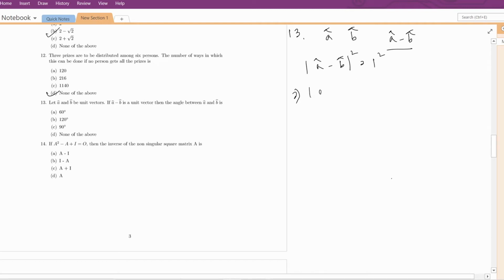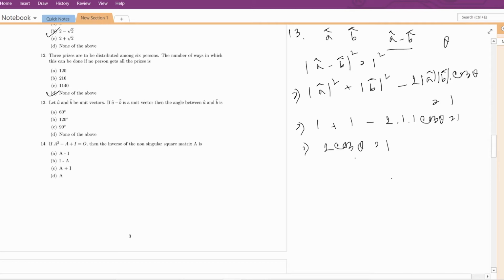So this will be modulus of A square plus modulus of B square minus 2 into modulus of A into modulus of B into cos theta, if the angle between A and B is theta, which is equal to 1. Now these are unit vectors, so it will be 1 plus 1 minus 2 into 1 into 1 into cos theta equal to 1. So 2 cos theta is equal to 1, cos theta equal to half, so this means theta equal to 60 degree. Option A is the correct answer.